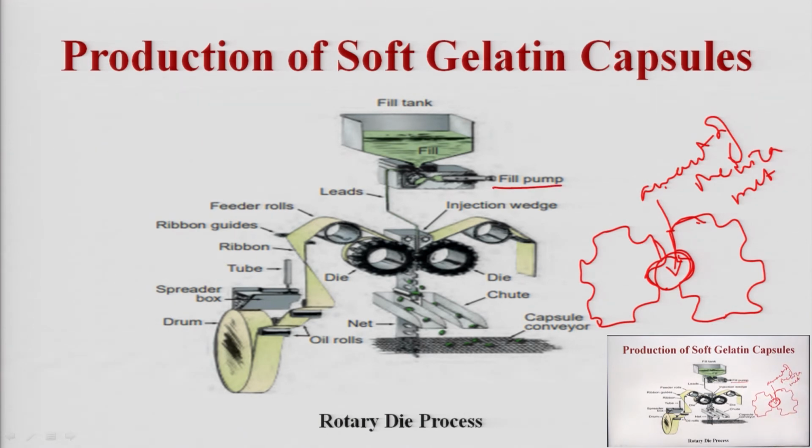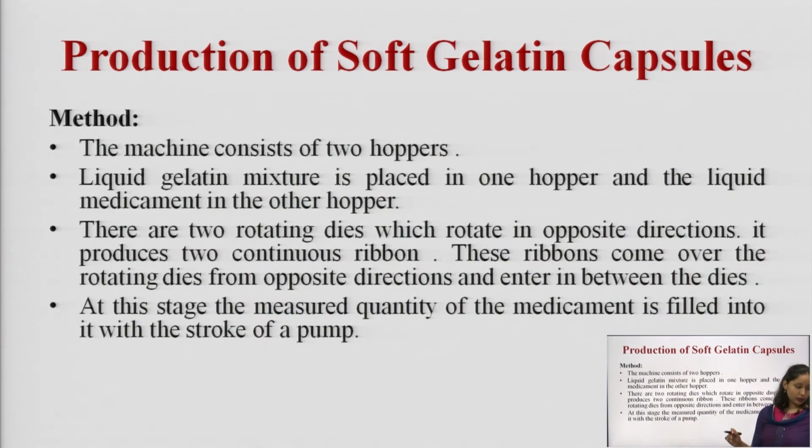The function of this pump is to deliver the metered or the required quantity of the dose of the medicament. Then here is the chute. The role of this chute is to collect the formed capsule. This is the conveyor belt where the capsules are further moved to the different section. Now, come to the working or the method of the soft gelatin capsules.